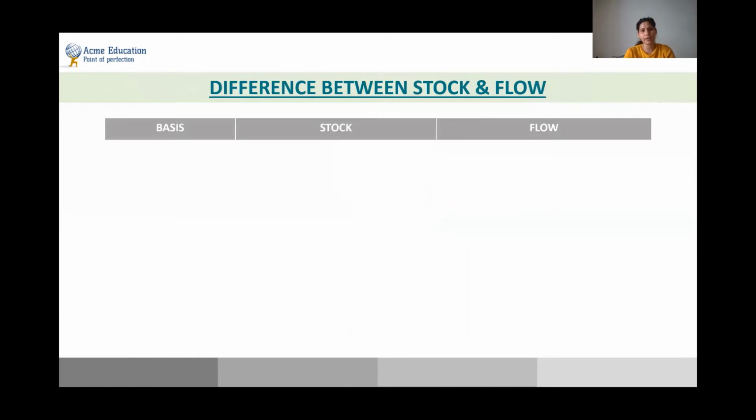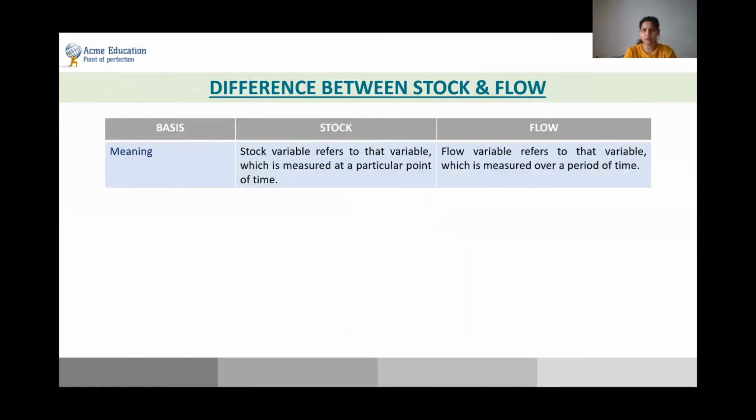Moving to the next topic, and that is what is the difference between a stock and a flow. The meaning of stock: a stock variable refers to that variable which is measured at a particular point of time, whereas a flow variable refers to that variable which is measured over a period of time. So something that is at a particular point of time, that is at the end of the year, we have a certain amount of stock lying with us, that's called stock. Whereas flow is over a period of time, that is in one particular year, when you have certain things available, that's called a flow concept.